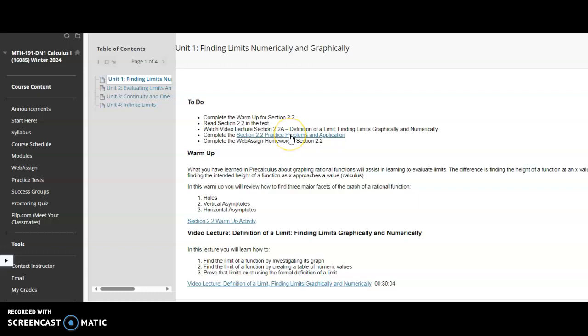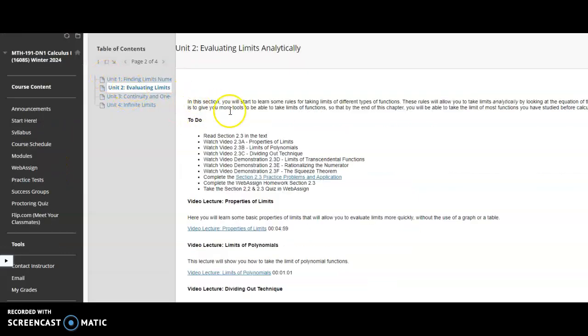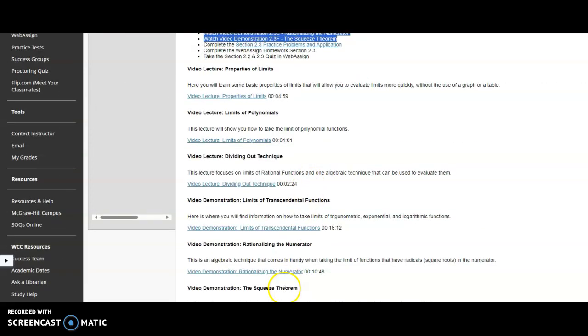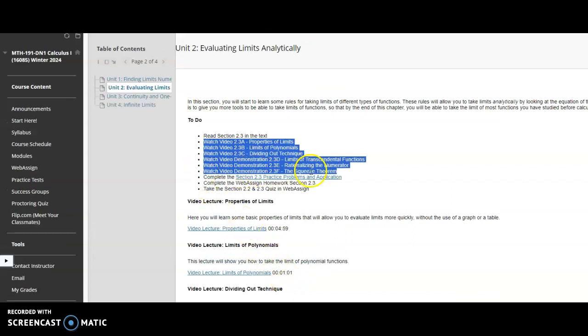It gives you links, and then you go to WebAssign and complete the section homework. Let's go back. Let's go to the next item. So the next item this week would be here, and it tells you again to read this section, and then you're going to watch these videos. All those video links are listed down below. After you're done with the video, you can download the practice problems.